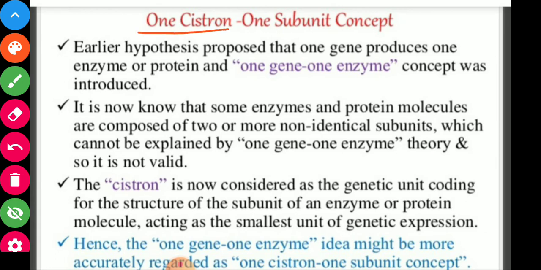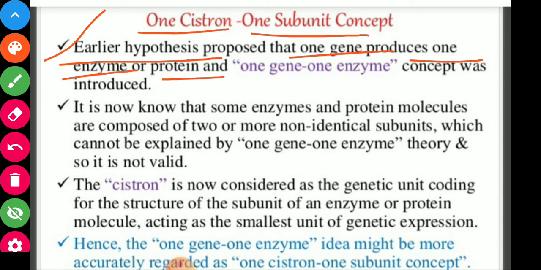One cistron, one subunit concept. Earlier hypothesis proposed that one gene produces one enzyme or protein. So that was the one gene, one enzyme concept.